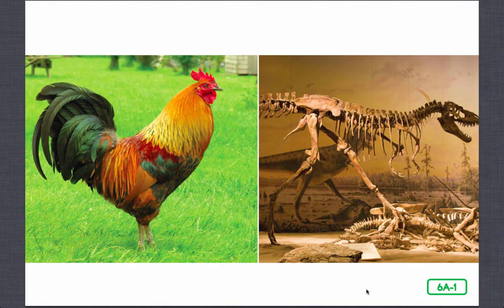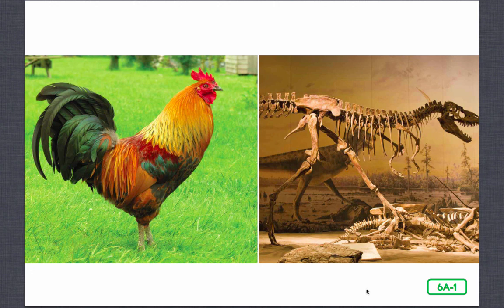A chicken is a type of bird. Did you know that there are more chickens in our world than any other type of bird? In fact, there are more chickens on Earth than people. Scientists believe that chickens are the closest living relative of the Tyrannosaurus rex, one of the largest dinosaurs that ever lived. Can you see why?